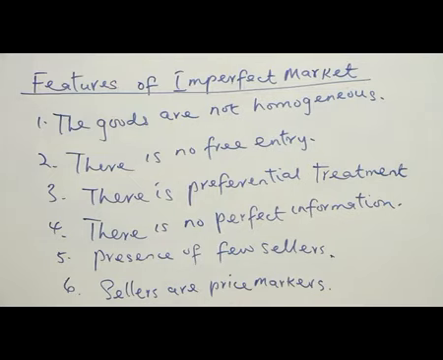So here, there is no free entry unless the firm is very strong. So in an imperfect market, they will not allow other firms to come in, only if the firm is strong enough to enter the market.